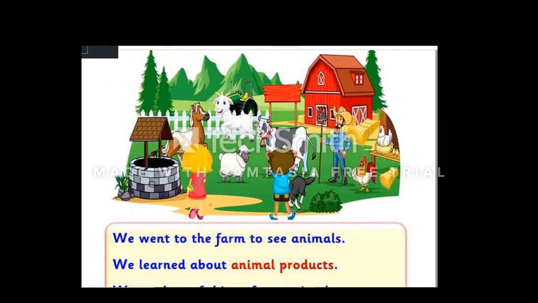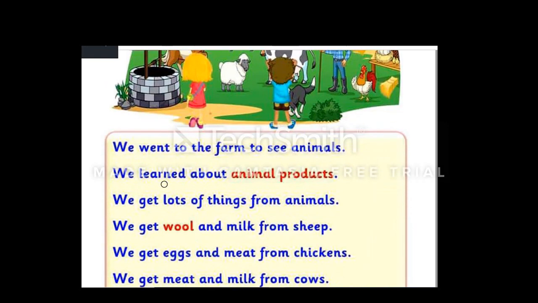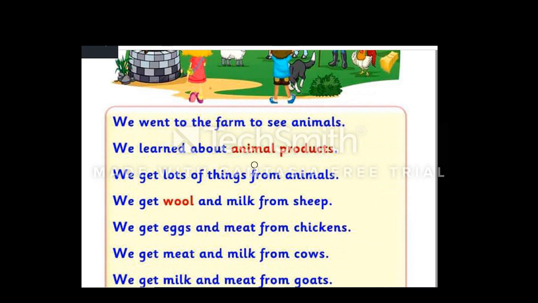We went to the farm to see animals. We learned about animal products. What are the animal products? Super, wool, milk, meat, eggs.